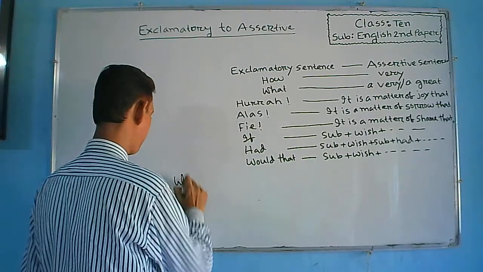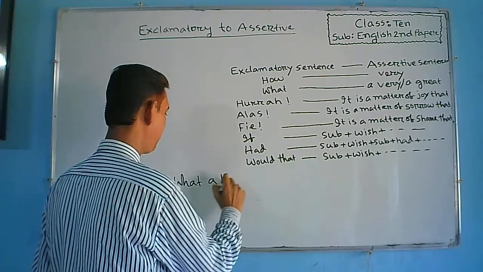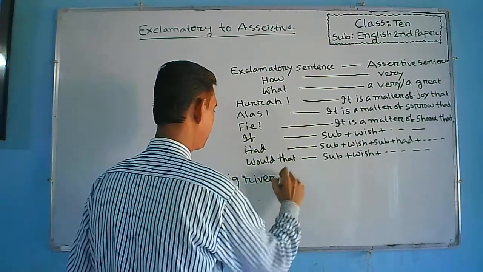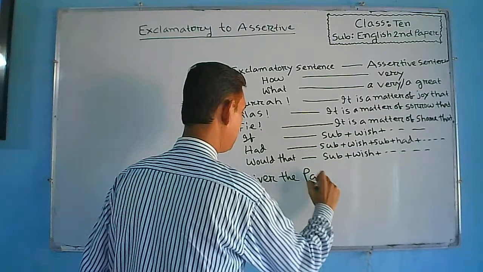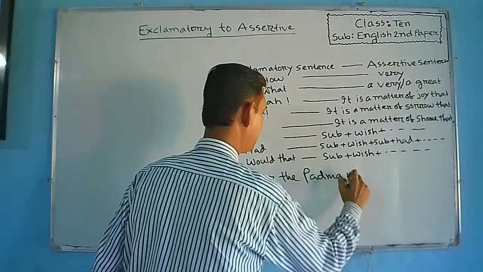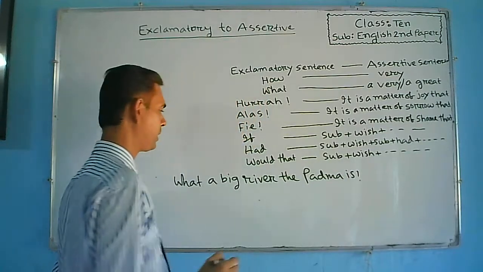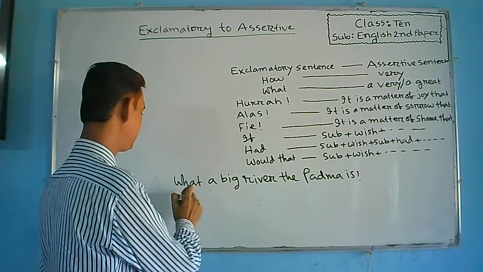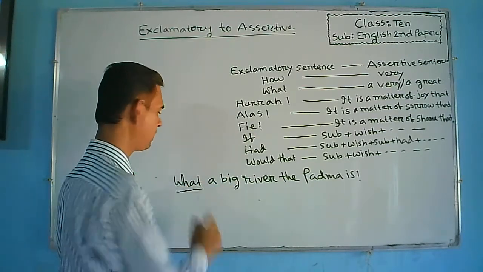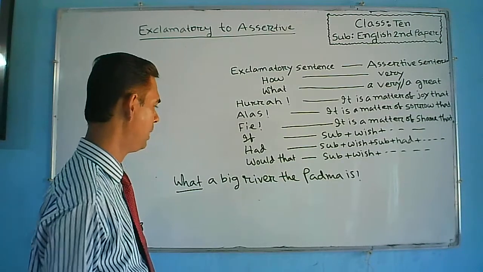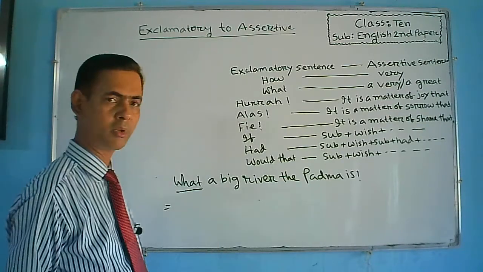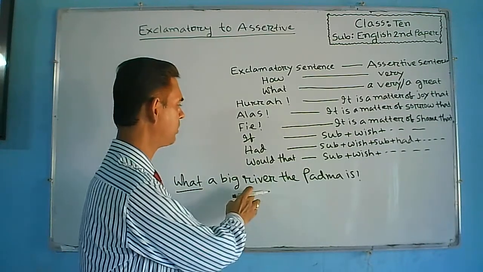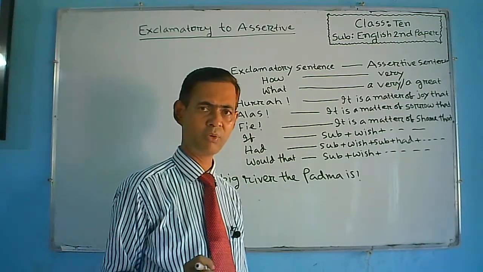Another example, what a big river the Padma is. What a big river the Padma is. Here at the beginning of this exclamatory sentence, what is given, and so we know that at the time of changing this exclamatory sentence into assertive, at first we have to write subject.